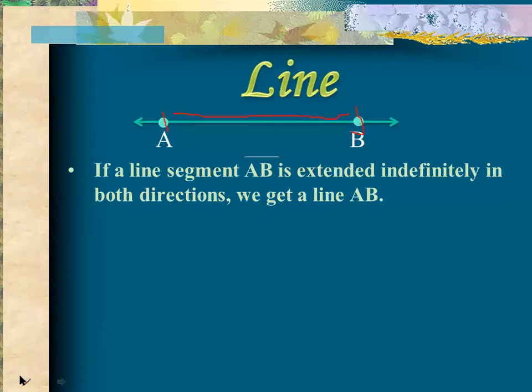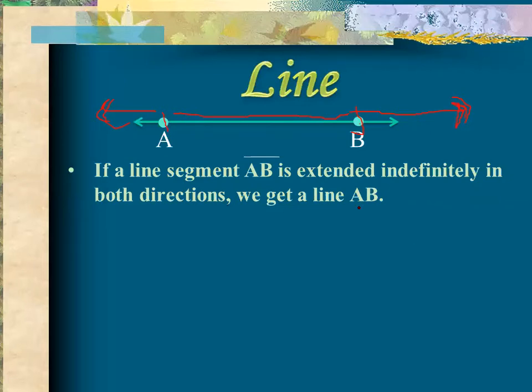Now look here. This is your line segment, and it is extended indefinitely in this direction as well as in this direction. The arrowheads indicate that it extends indefinitely in both directions, and you never know where it will end. This arrowhead indicates that this is a continuous line and it will never end.